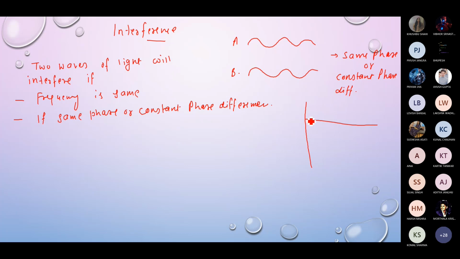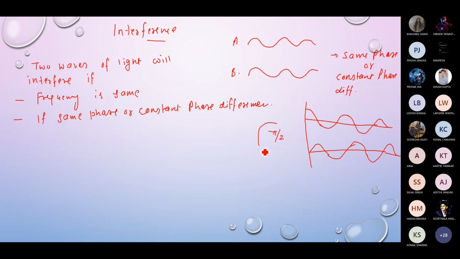Constant phase difference means, for example, let's say one of the beams is starting from here like this, and let's say the other beam is starting from here. So what is the value of phase difference between these two? Pi by 2. Yes, this is pi by 2.